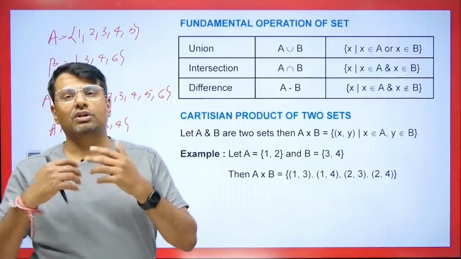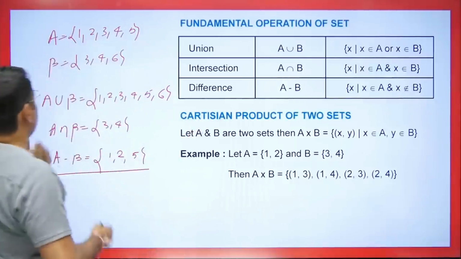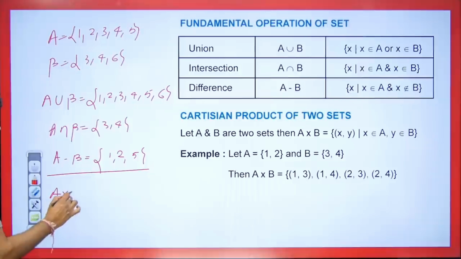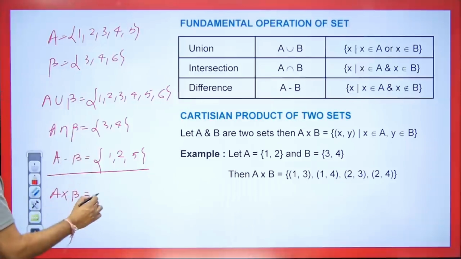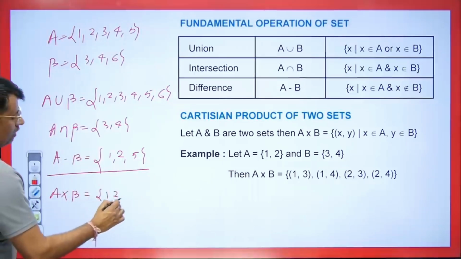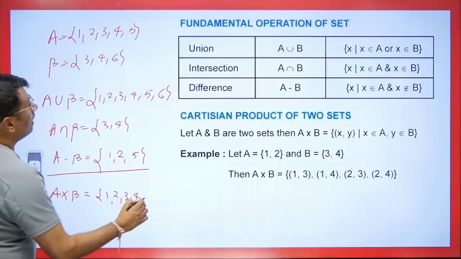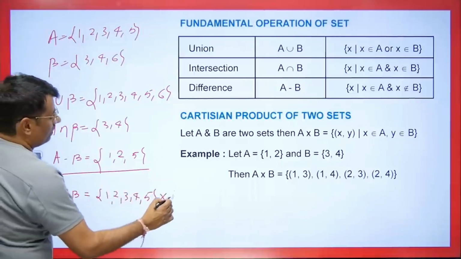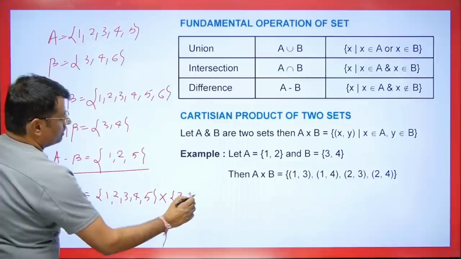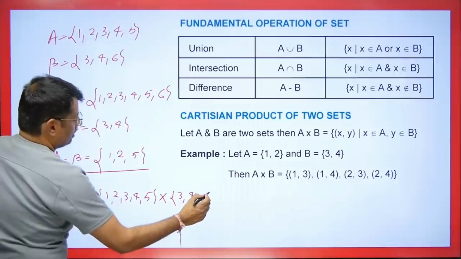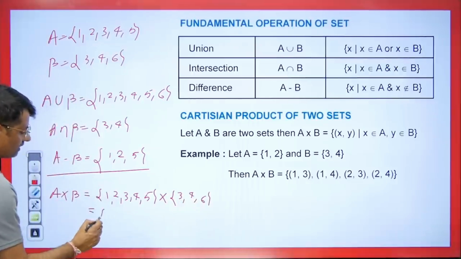Now let's talk about the Cartesian product, students. How do we find the cross product of two sets? So what is the method to find the Cartesian product? Multiply these two, 1, 2, 3, 4, 5. How do we multiply, students? You don't need to misunderstand my words. Understand what I am trying to say here. How do we find its Cartesian product?